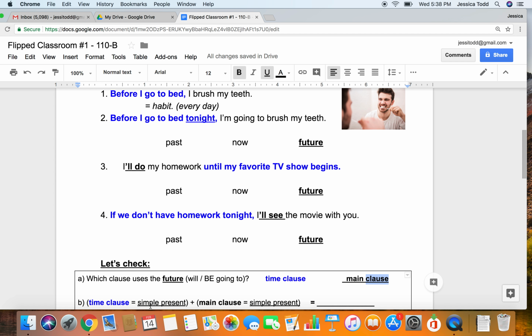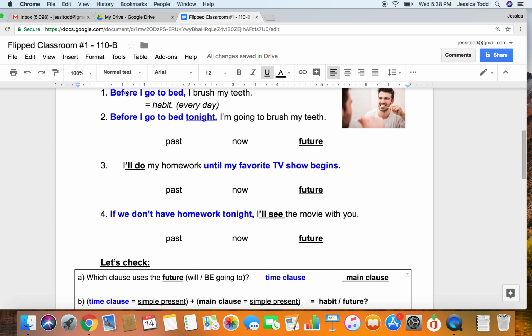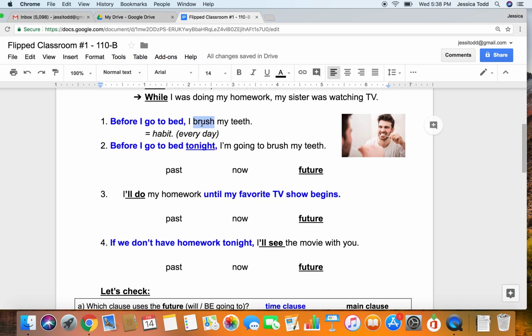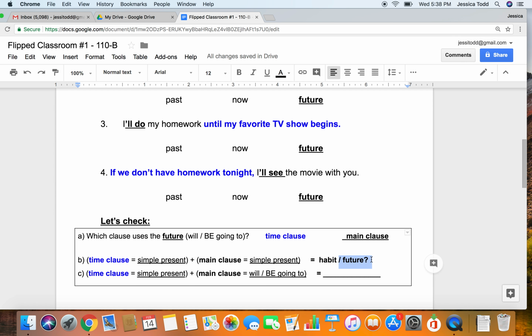B says the time clause uses simple present tense, and the main clause uses simple present tense. Do we think this is talking about a habit, or do we think it's talking about the future? If the time clause uses simple present and the main clause also uses simple present, maybe like this one: Before I go to bed, I brush my teeth. That's a habit, right? So we can say a time clause simple present, a main clause simple present, that's a habit. Maybe every day, every week, okay?